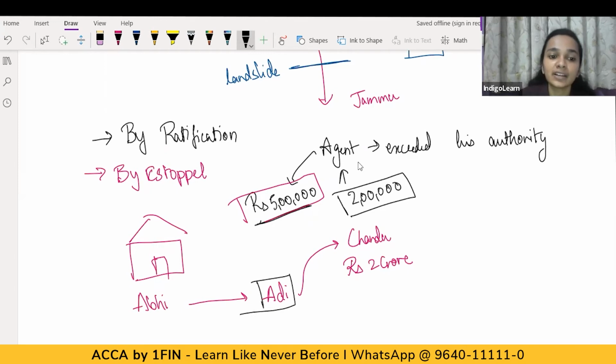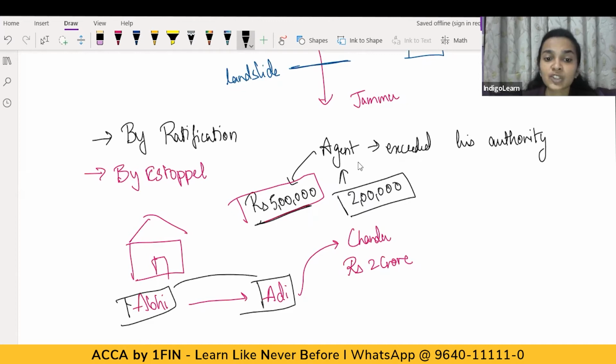Now, when Abhi returns, he comes to know about this, and he thinks, okay, fine, 2 crores is a good amount which I'm getting for the house. I wouldn't have got this amount if I would have issued an advertisement. So in that situation, Abhi says, okay, fine, let's make a deal.